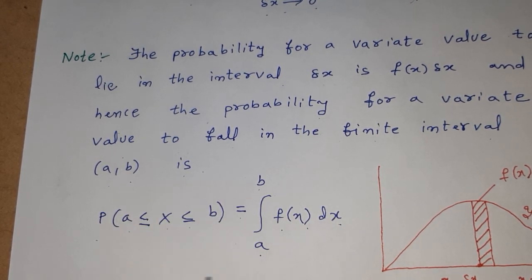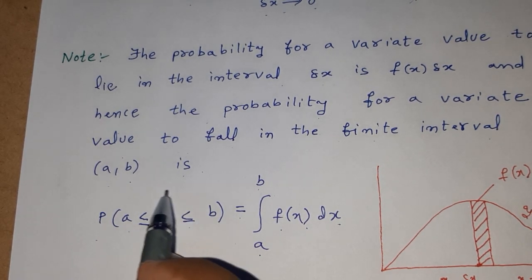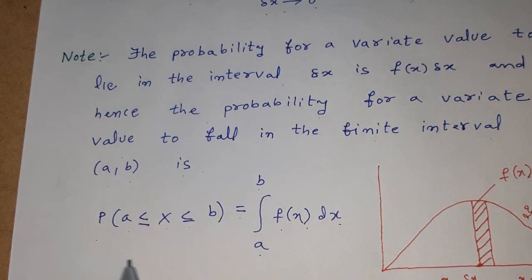This is the formula to find a probability in the interval a comma b. It is a very important formula in continuous random variables.